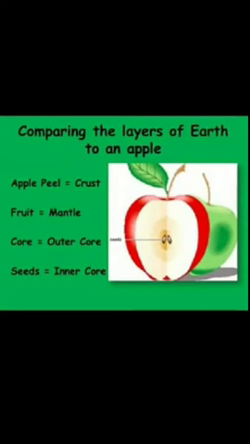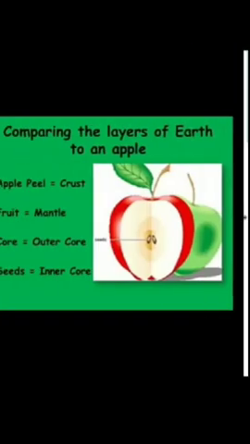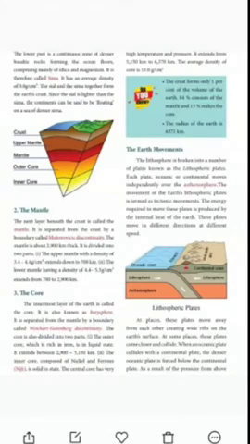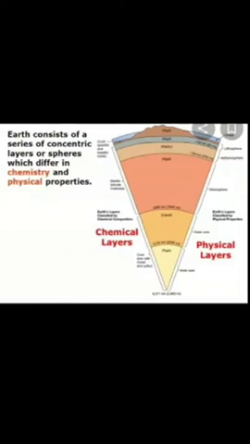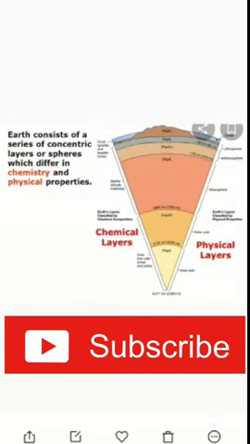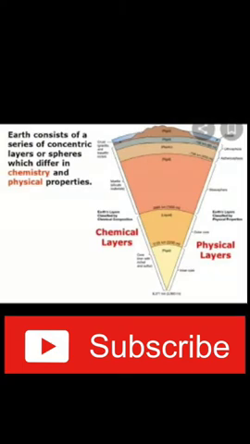Now come with me, let us go and see the interior of the earth. Our earth is made up of concentric layers. They are, first one is crust, second one is mantle, third one is outer core, and finally inner core. Okay, are you clear, children?